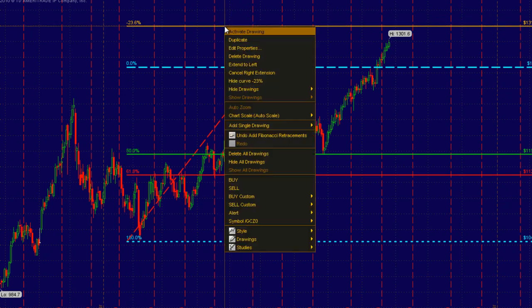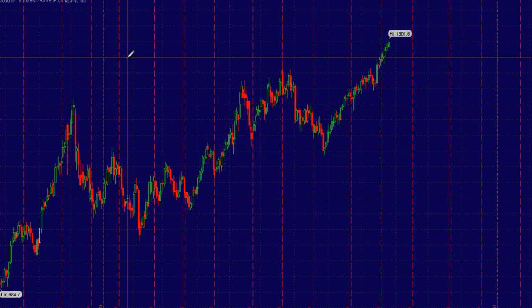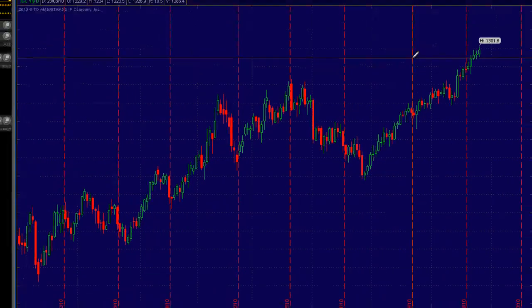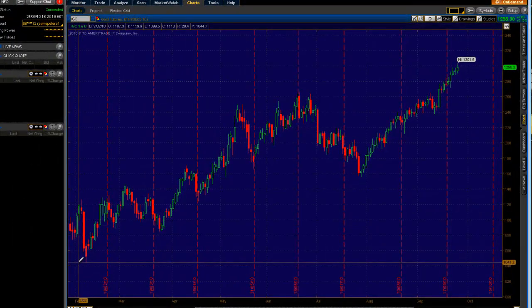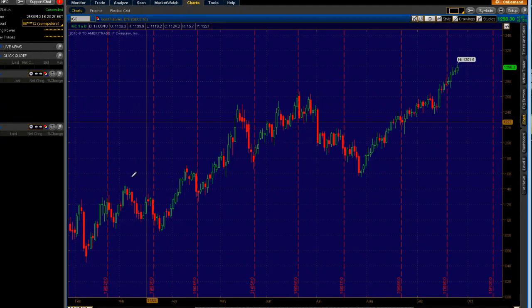Now to delete that, we simply press right click and we can press delete drawing or delete all drawings. We'll focus in here and press at the low. Now to get very precise, you can press on the candlestick and then have a look up the top at the low,